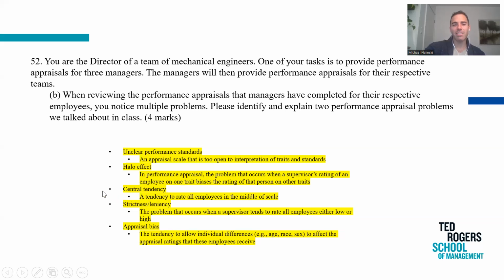So central tendency, for example, is when you're evaluating somebody. So as the director, do I have any managers? Oh, you're looking at the managers, okay? So let's see.